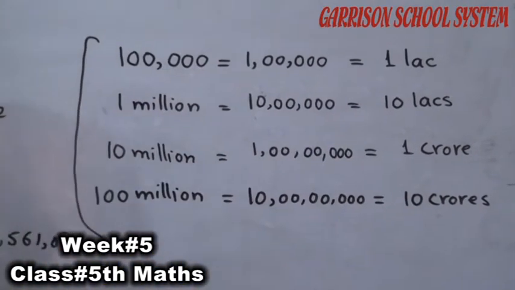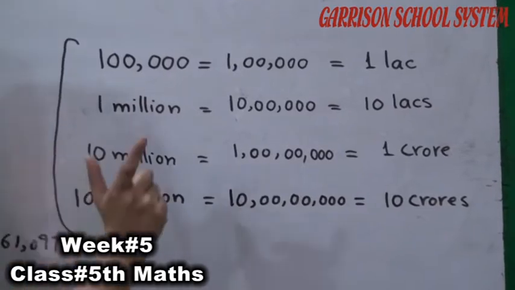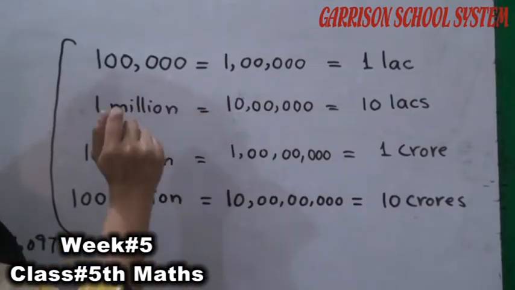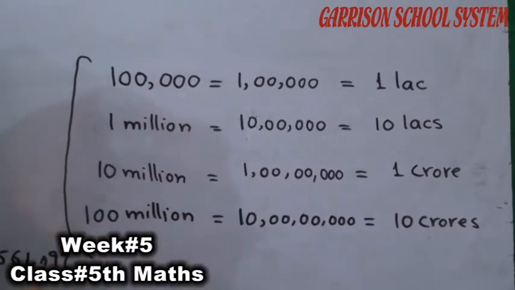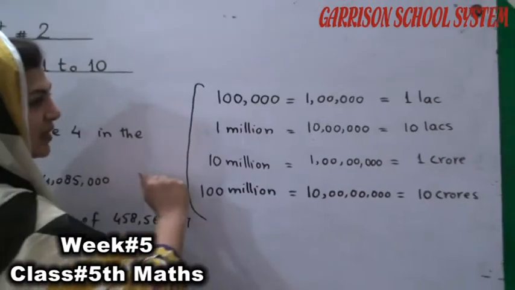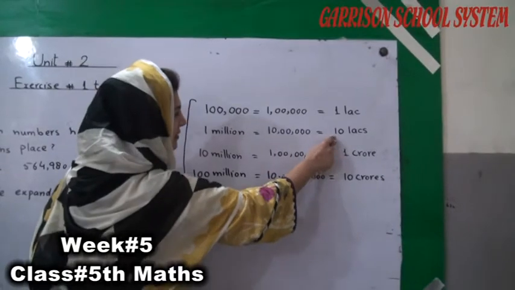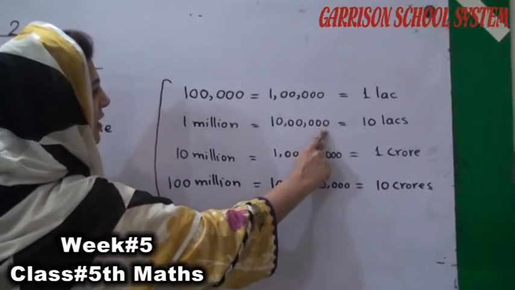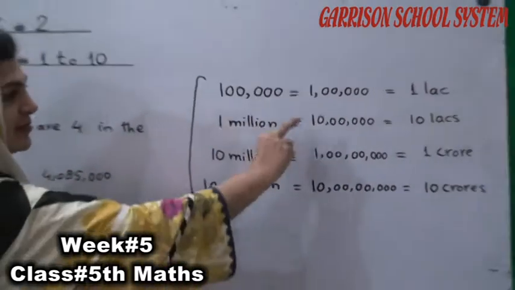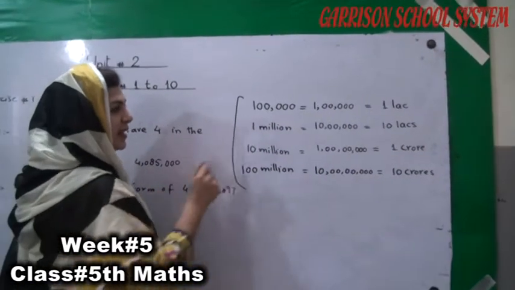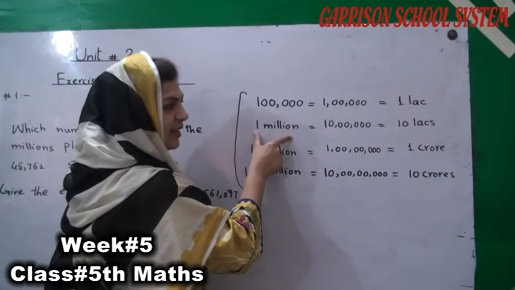Students, I want to tell you how many digits are in 1 lakh. There are 1, 2, 3, 4, 5, 6. There are 6 digits in 1 lakh. How many digits in 10 lakhs? There are 1, 2, 3, 4, 5, 6, 7. There are 7 digits in 10 lakhs, and 10 lakh is equal to 1 million.